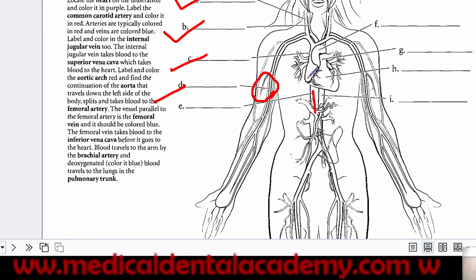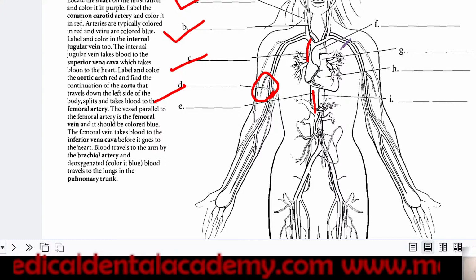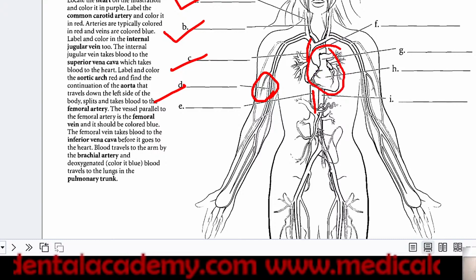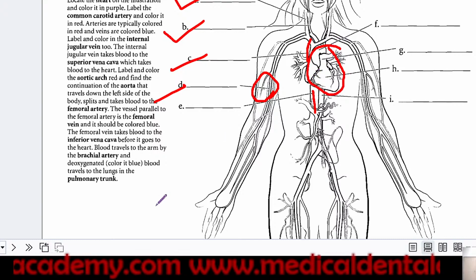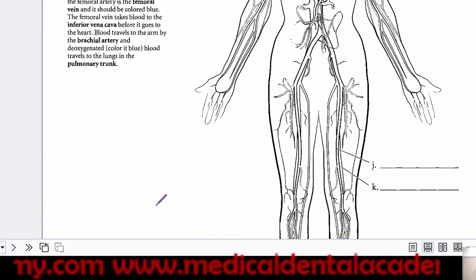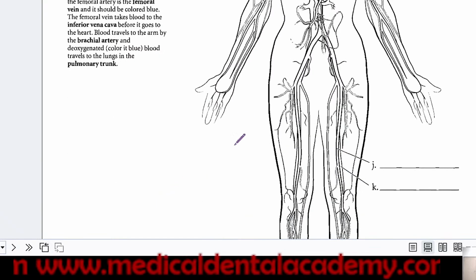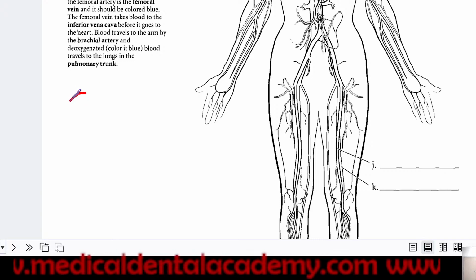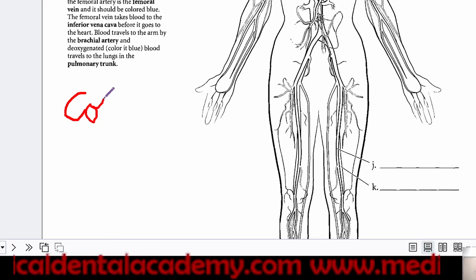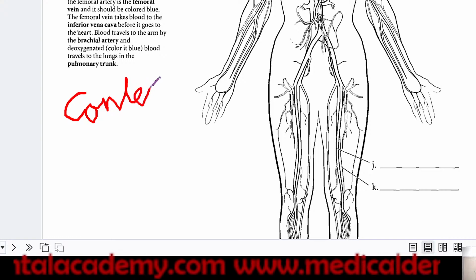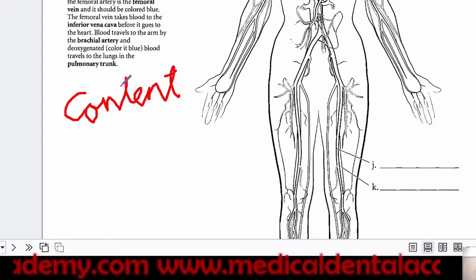This is the inferior vena cava, this is the superior vena cava, and this is mainly the center of the body, the heart. Now you have to understand this concept: you have to always prepare content when you are preparing for multiple choice questions.